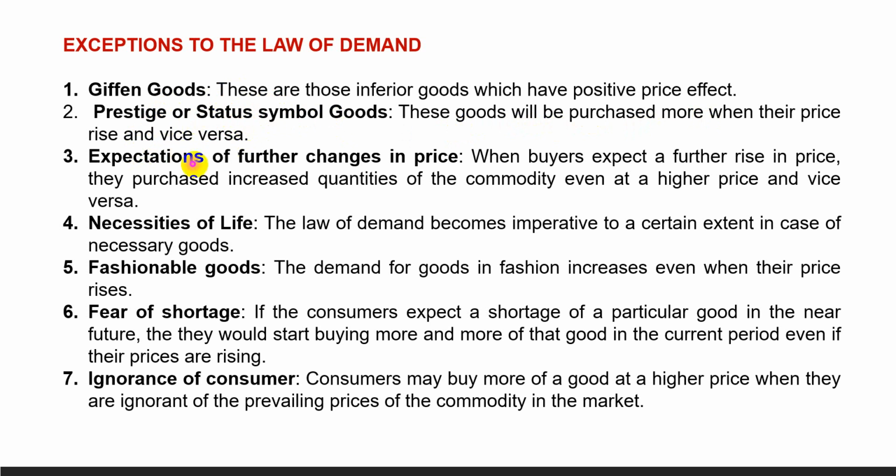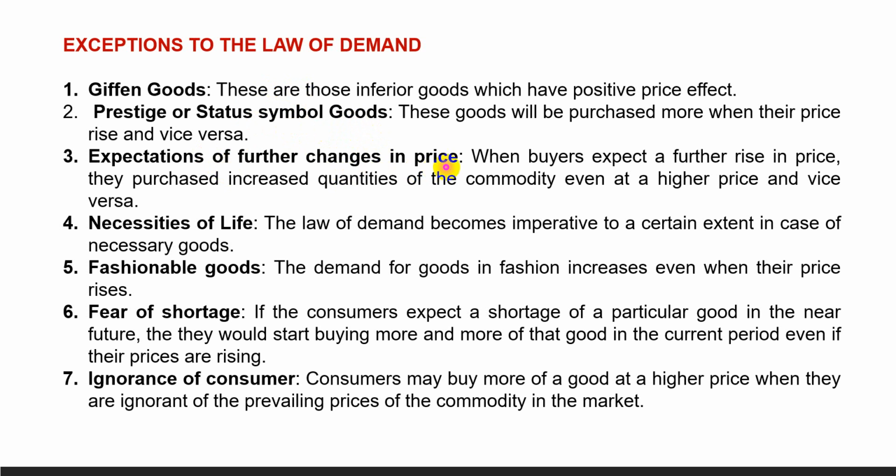And when price decreases, the consumers start thinking that the status will fall, because they relate the status with the price of the product. High price means high status, low price means low status. So when price decreases, the quantity demanded decreases. That means there also we find a direct relationship between price and quantity demanded of status symbol goods.